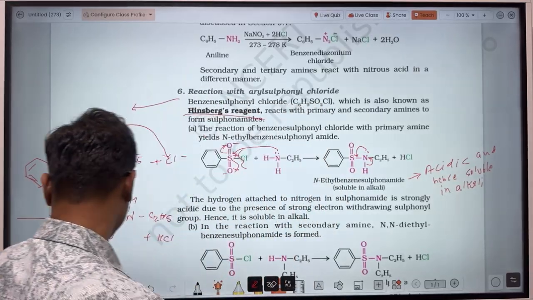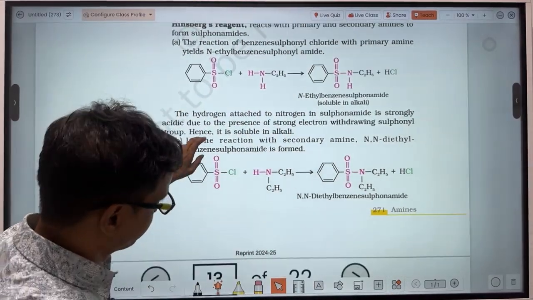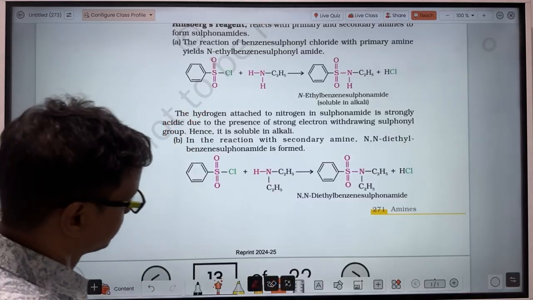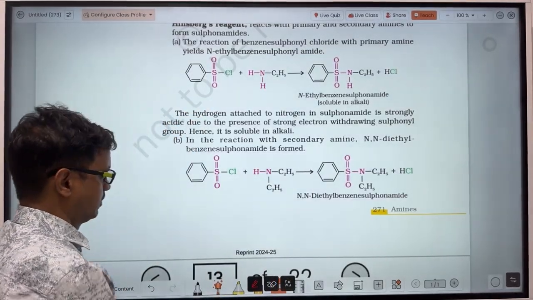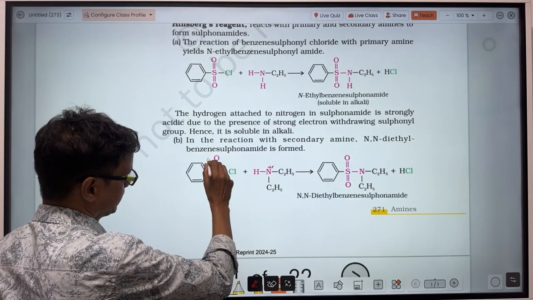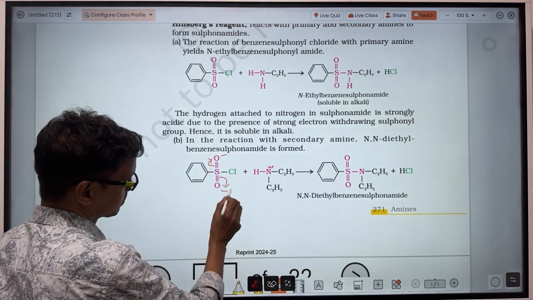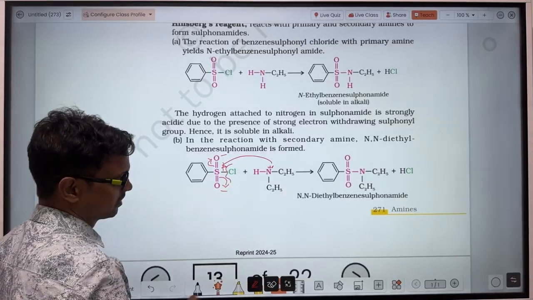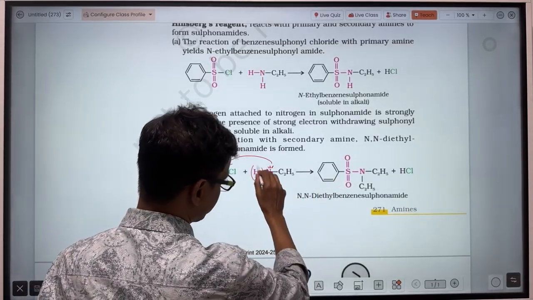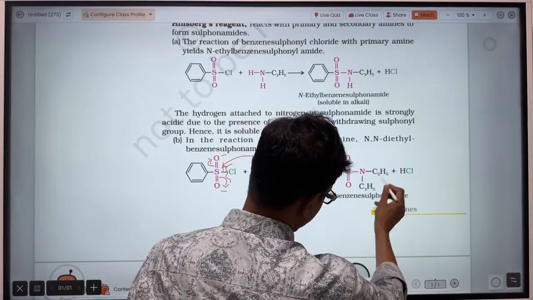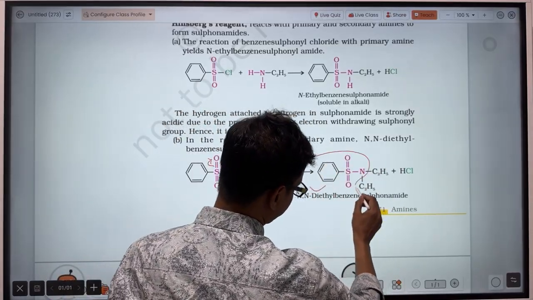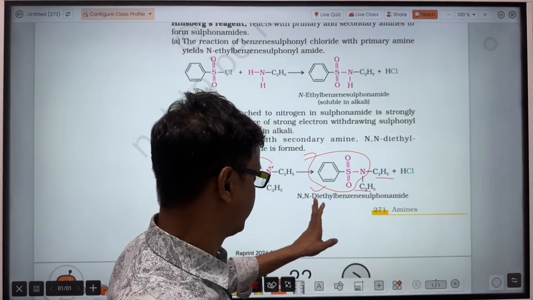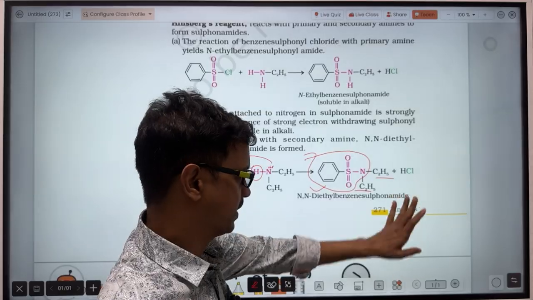In the same way, the secondary amine follows the same procedure. As I have told you by writing there, here I shall tell you directly. There is a lone pair of electrons on the nitrogen, a negative charge on each oxygen, and a positive charge on the sulfur. The nitrogen gets attracted, chlorine is released, and then hydrogen is also released, so the product forms. Its name is benzene sulfonamide with two ethyl groups bonded to the nitrogen, so it is called N,N-diethyl benzene sulfonamide.